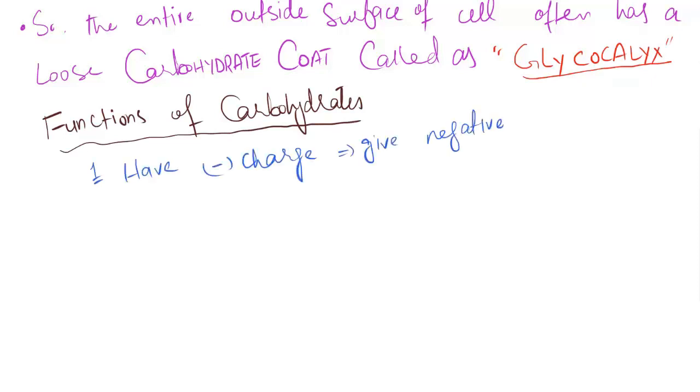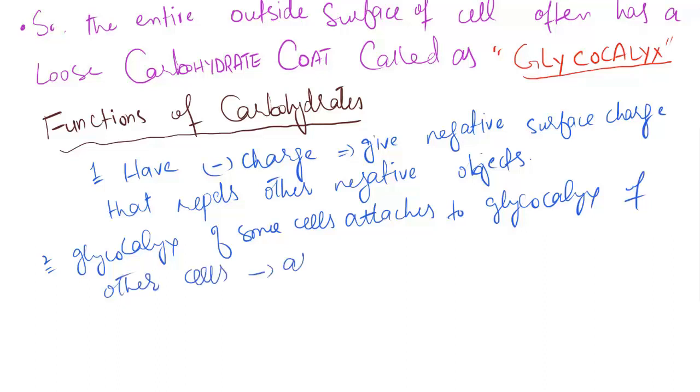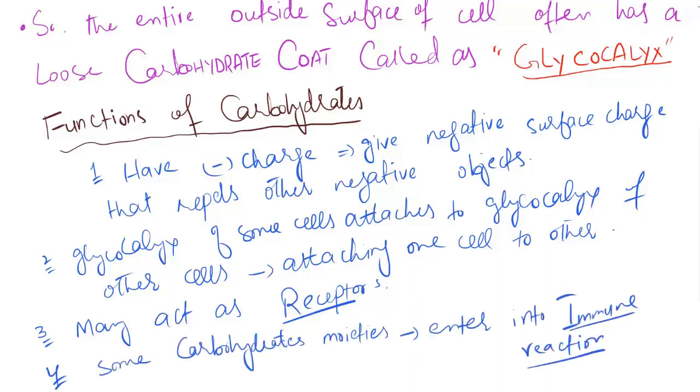Number one function: many have a negative electric charge, giving a negative surface charge that repels negative objects. The glycocalyx of some cells attaches to the glycocalyx of other cells, attaching cells to one another. Many act as receptors for binding hormones such as insulin. Some carbohydrate moieties enter into immune reactions.